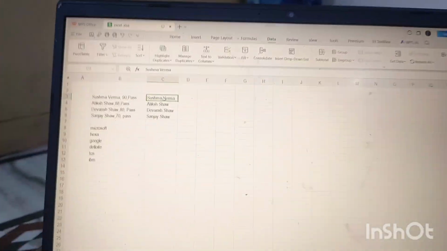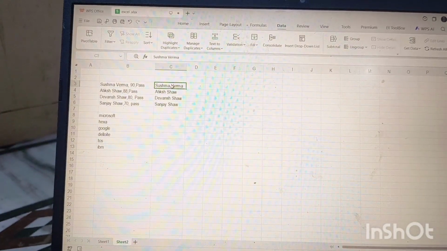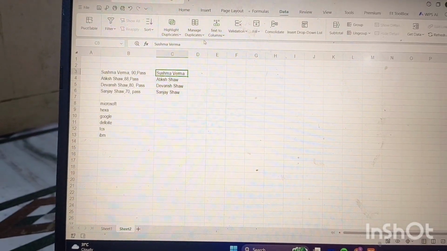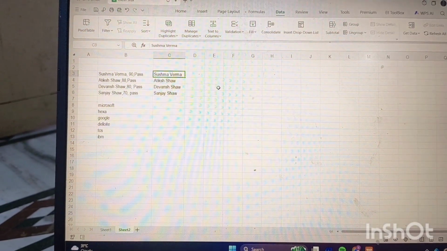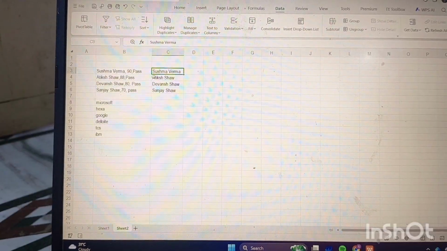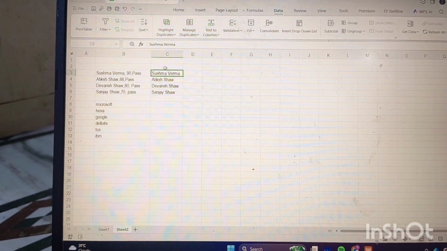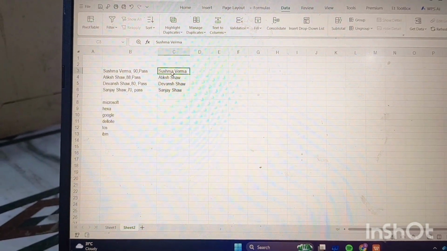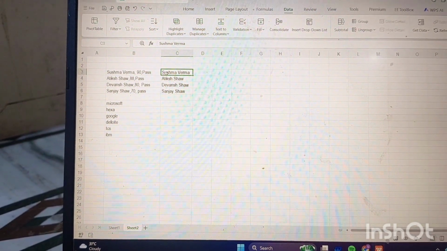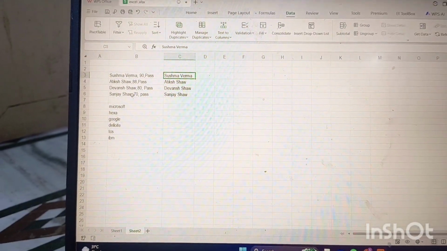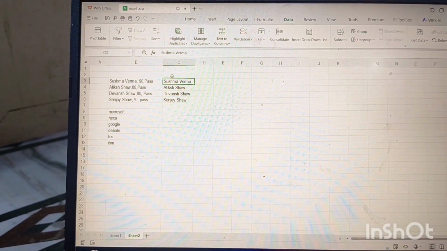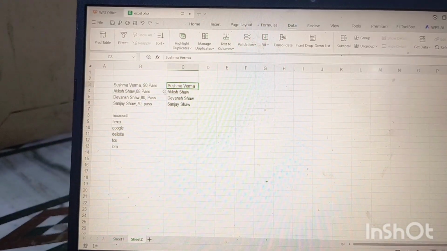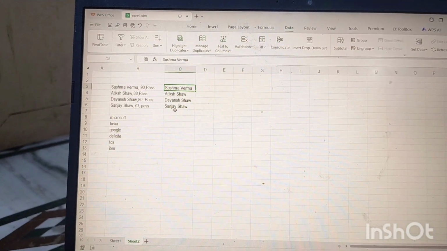After pressing Control E, keep in your mind that Control E is called Flash Fill. You will get Flash Fill in your ribbon, but I'm giving you the shortcut. All the names, like Sushma Verma, Atiksha, Devansa, whatever you have given here, it will work accordingly. Like I have given Sushma Verma only, so the next cells work accordingly and all the names have come here.